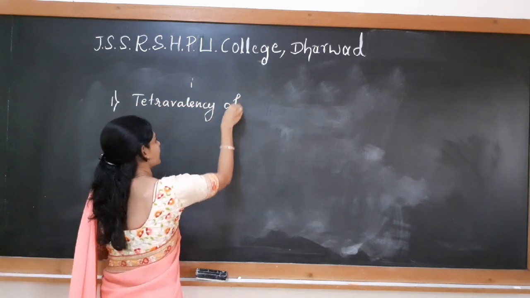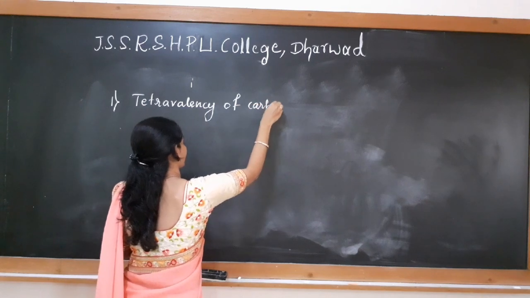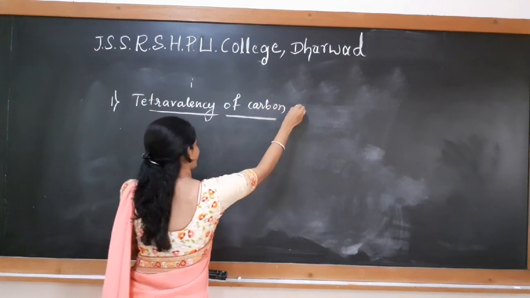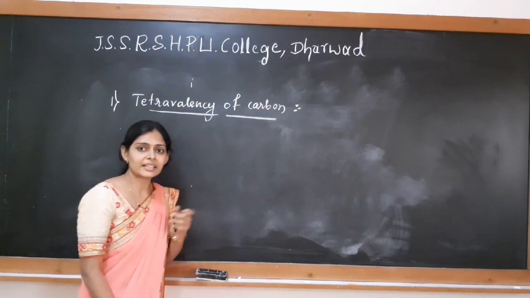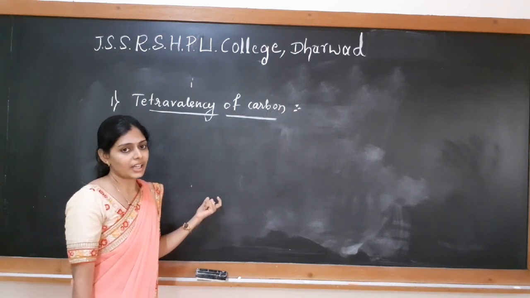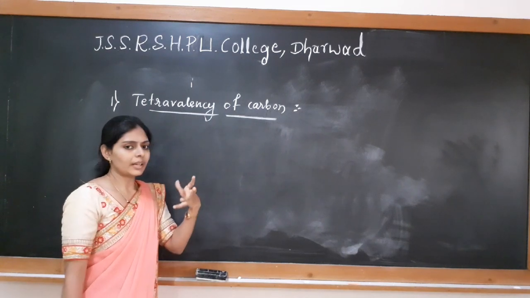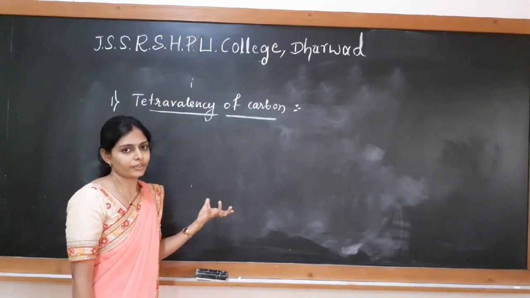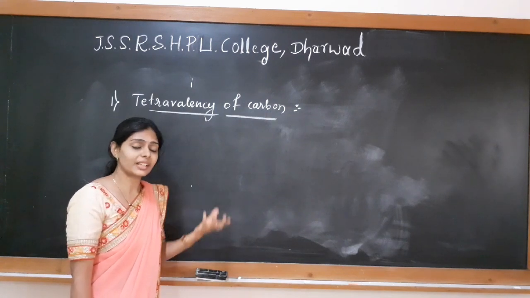Tetravalency of carbon. So what is valency? Valency is the combining capacity of a carbon atom. Not only a carbon atom, it is the combining capacity of any element. How many bonds can it form?